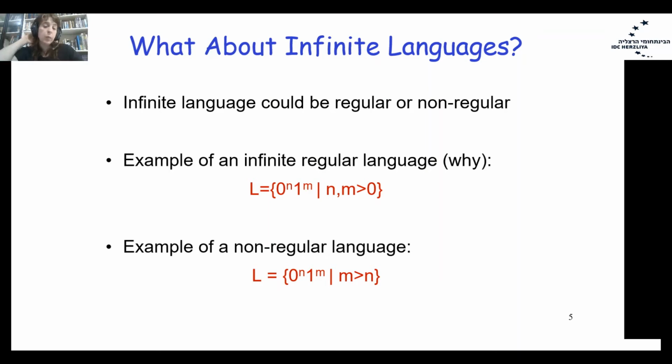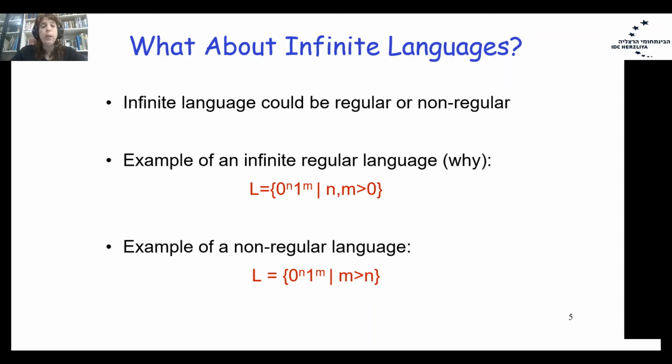The next language will be a non-regular language, and it's written more or less the same, but now L equals 0^n 1^m, where m is greater than n. So now we would like to have a number of ones greater than the number of zeros in the prefix.